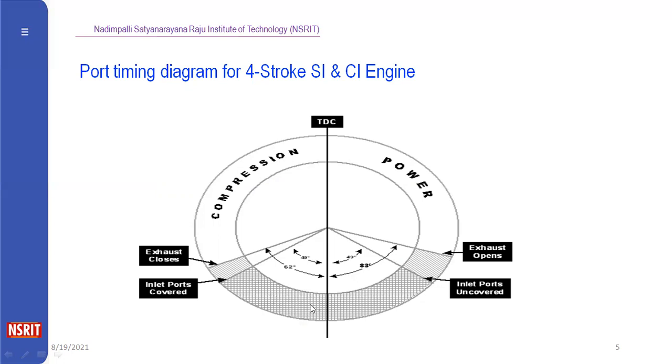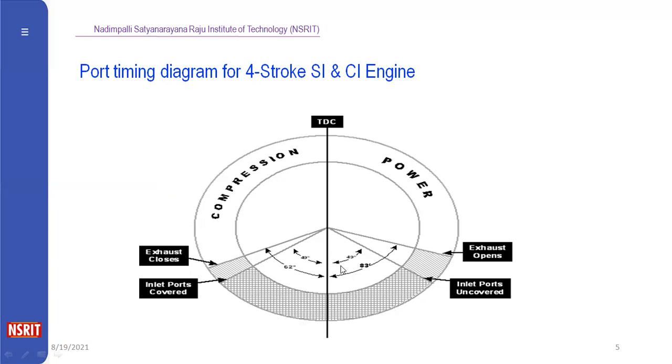So that is called the first stroke, compression in the inlet. After that, when the piston moves from the TDC to the BDC, the power stroke and exhaust stroke will occur. So for the two-stroke engine, in the two-stroke operation, the complete power stroke will occur.